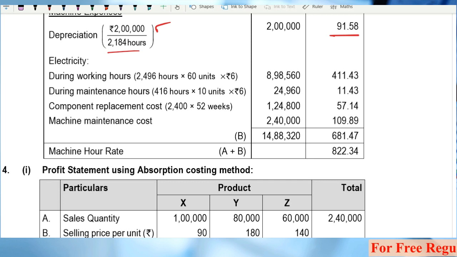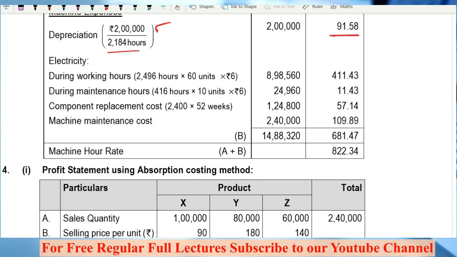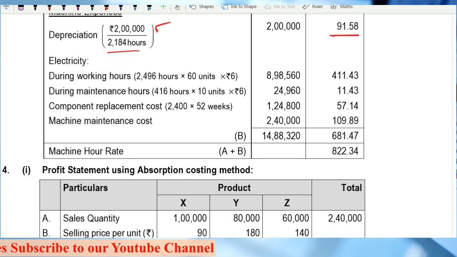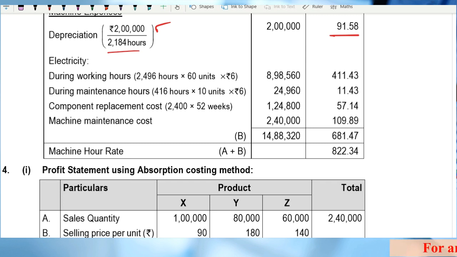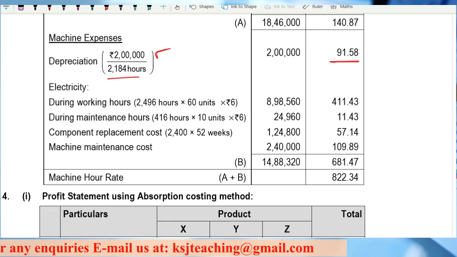Sir, you can take it in the standing charges also, because this depreciation is not based on the usage of machinery. This depreciation is based on time. When the depreciation is based on time, you can take it as standing charges also. If the depreciation is based on the usage of machinery, then it is to be taken in the machine expenses or the running expenses, right?